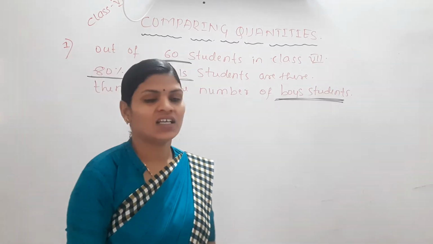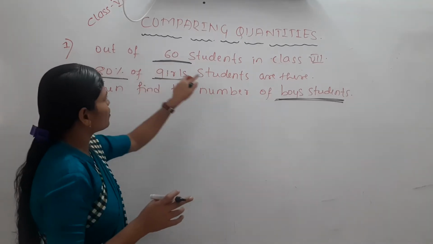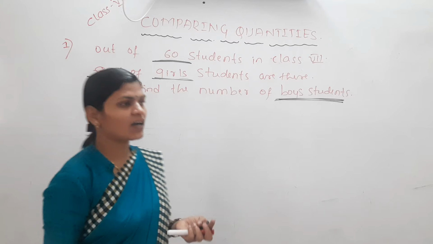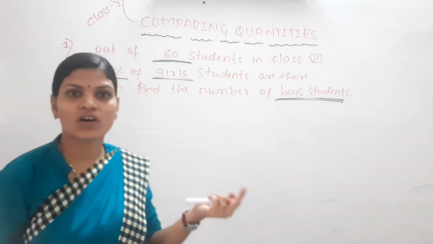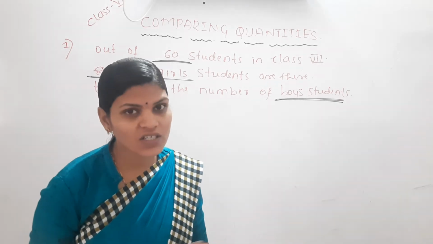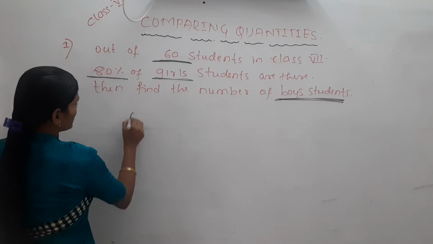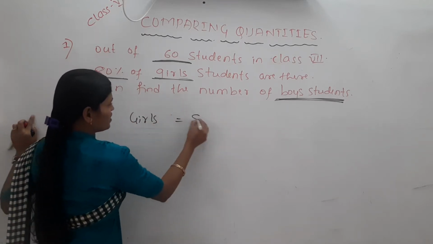Yes, it's a good question. Total thing we will equalize to what? 100%. Out of 100%, 80% are girls. Then the remaining what percent are boys? 20% of them are boys here. Girls, how many percent? 80%.